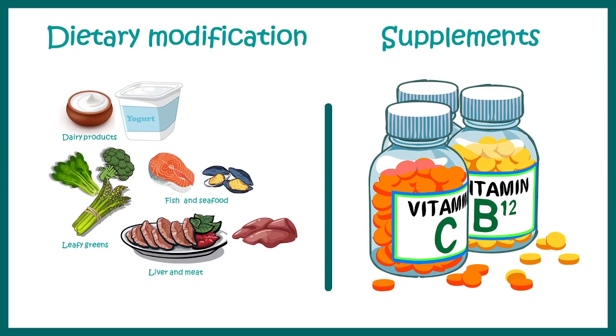Now, how can we get rid of this deficiency? What are the management options? Obviously, there could be dietary modification, eating foods which are enriched in red meat or liver, or let's say seafood. Dairy products can help you to gain all the necessary amount of vitamin B12 daily. Now, if you don't have access to good food, it's possible to get supplements to meet your demand.